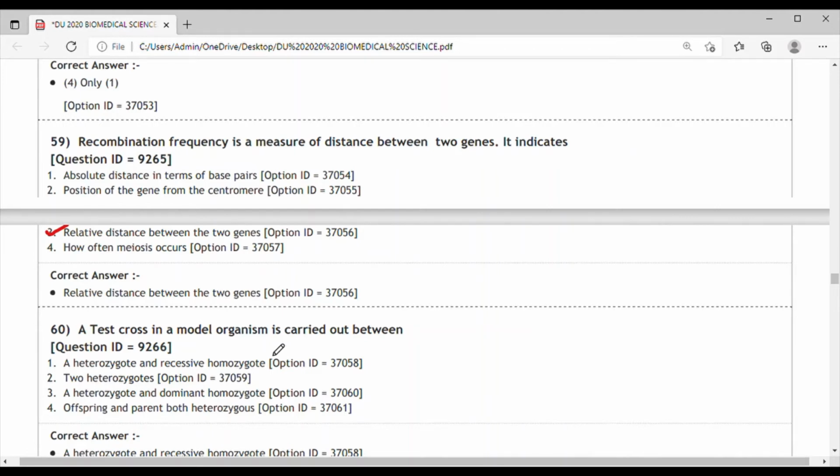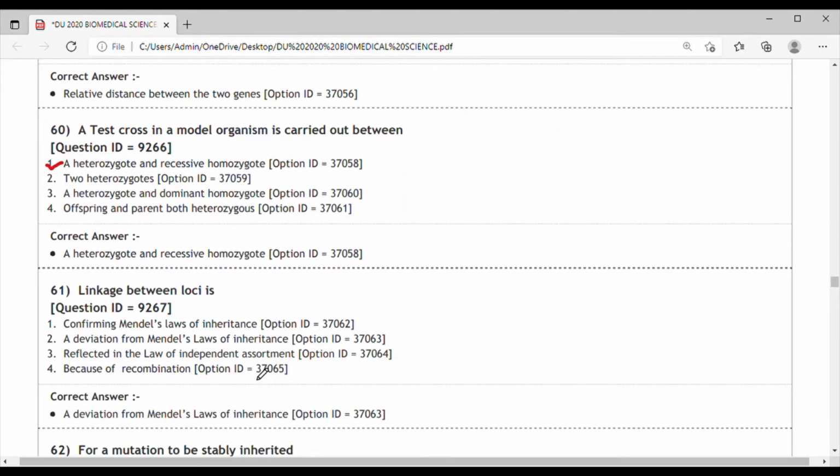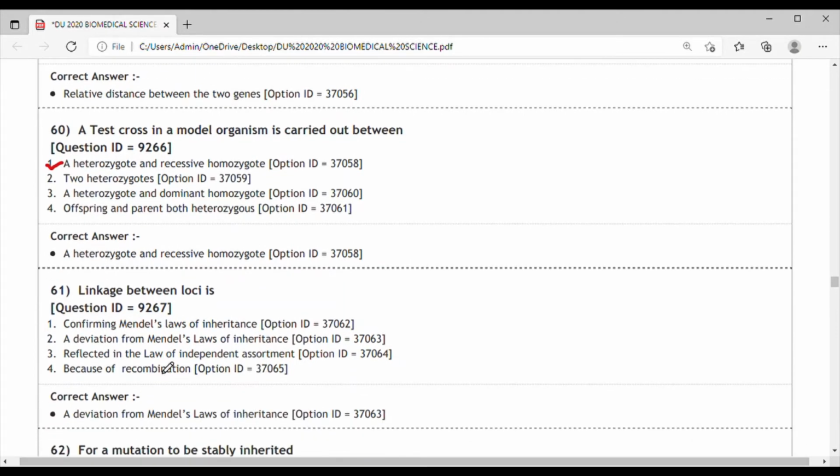The correct answer for this is a heterozygote and the recessive homozygote. Next question, question 61. Linkage between loci is a deviation from the laws of inheritance. That is option 2 is the correct answer.